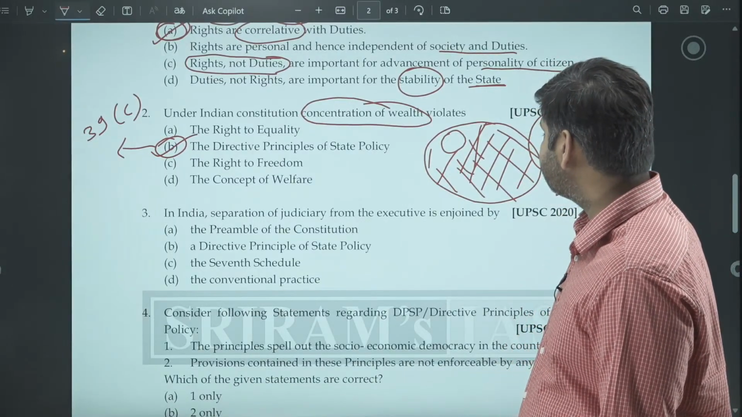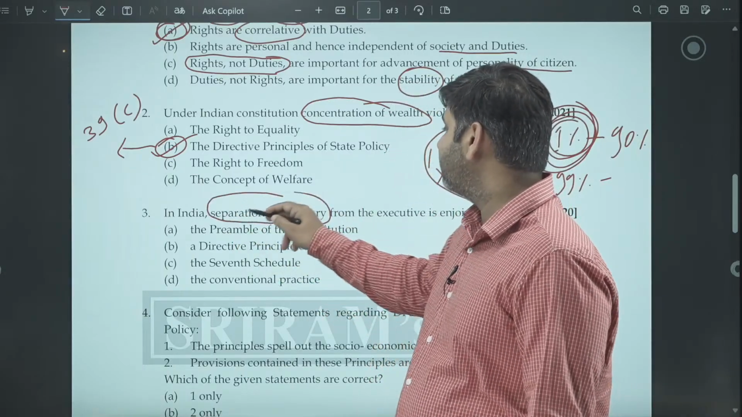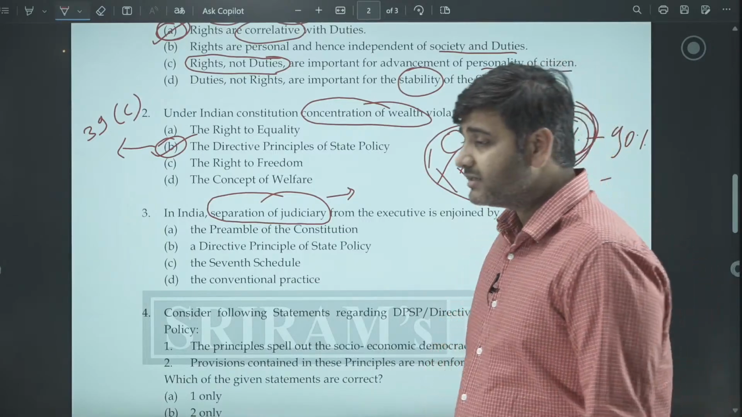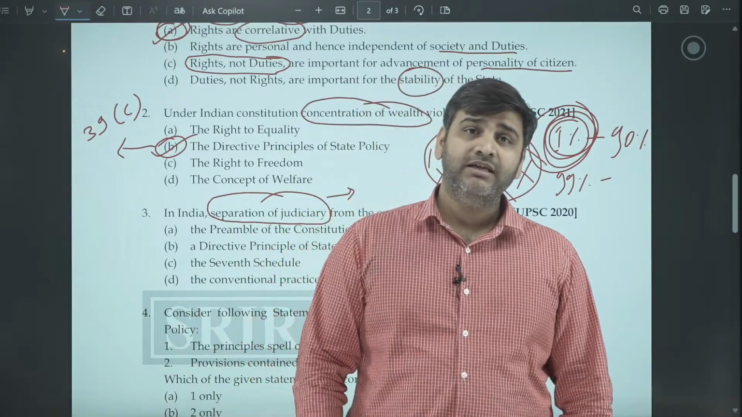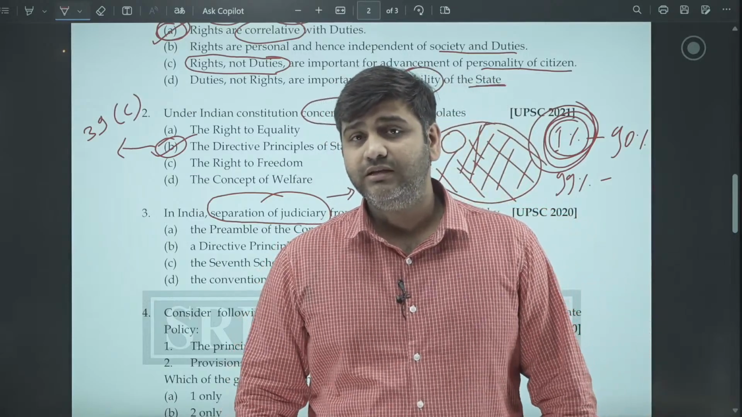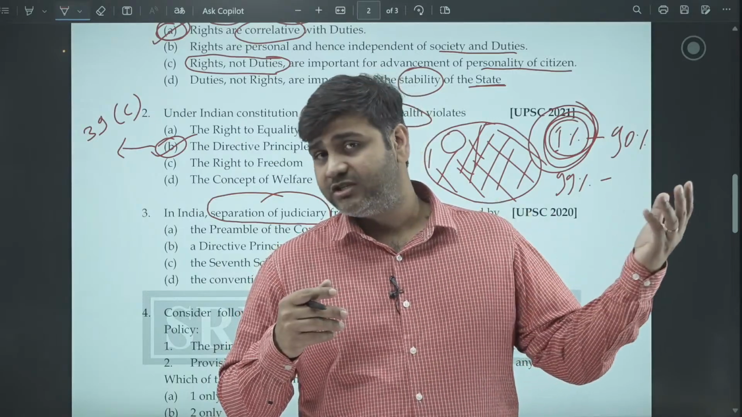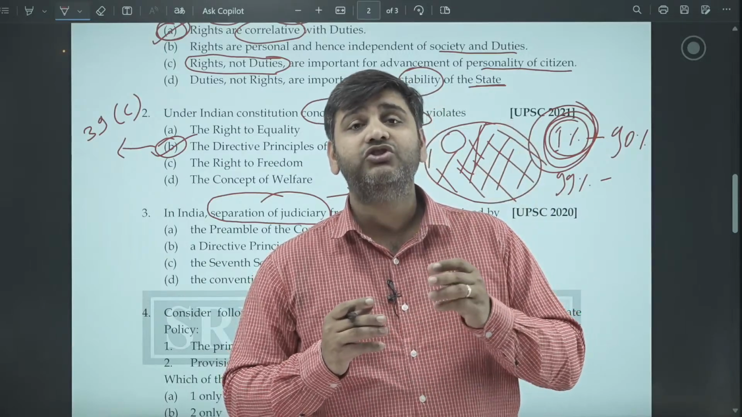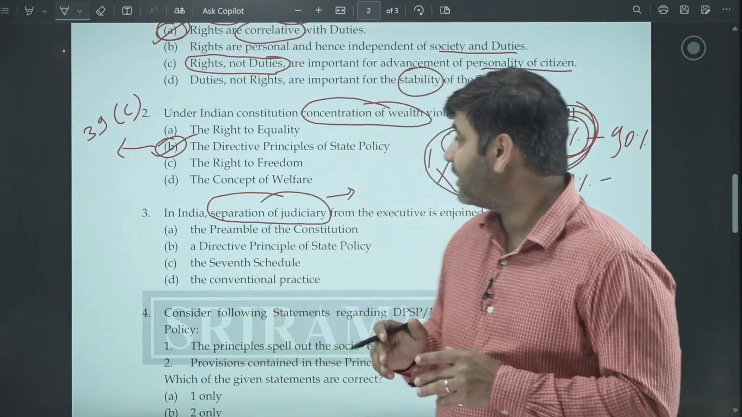In India, separation of the judiciary from the executive is enjoined by which provision? So, separation of powers means that the different organs of the government hold different powers. The executive executes and implements the policies and the laws made by the legislature. The executive does not make the law, neither does the judiciary implement the policies. They have their own separate jurisdiction and their own separate mandates. They all have to follow their own duty. They should not infringe upon the jurisdiction of others. That is what is called separation of powers.